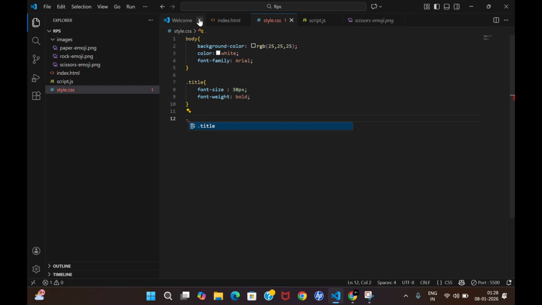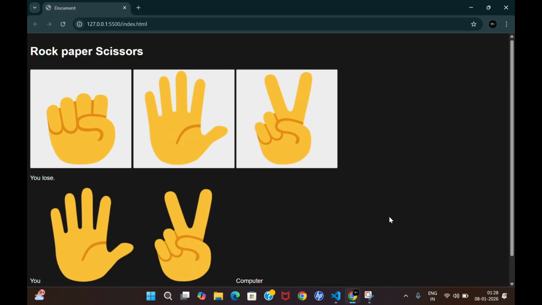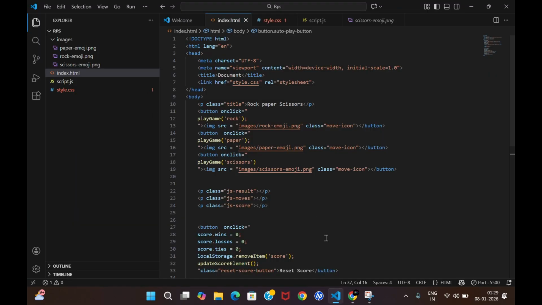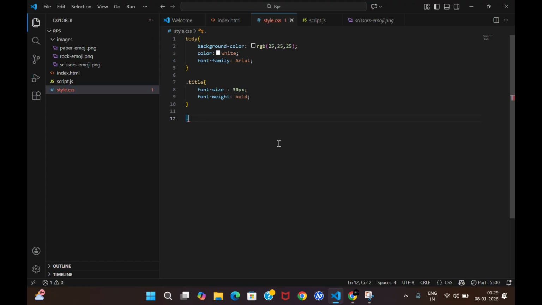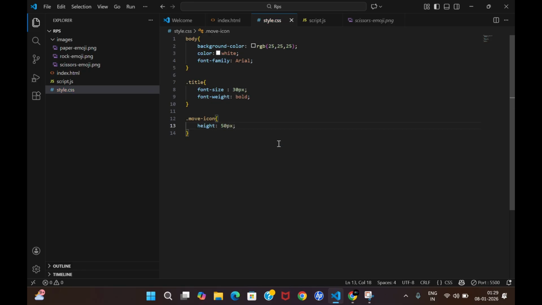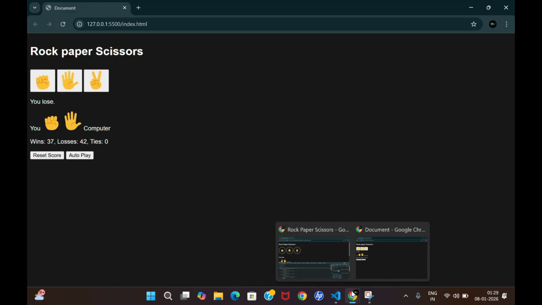Now we have to use this class move icon, right? Right now it's rectangular. Let me just stop this. So it stopped, right? We want it in this circle shape. So how to do that? Let me open our style.css. Let me select move icon over here, and in move icon let the height be 50 pixel. Why 50 pixel? Because I want this to look small. Why small? Because this is also small.